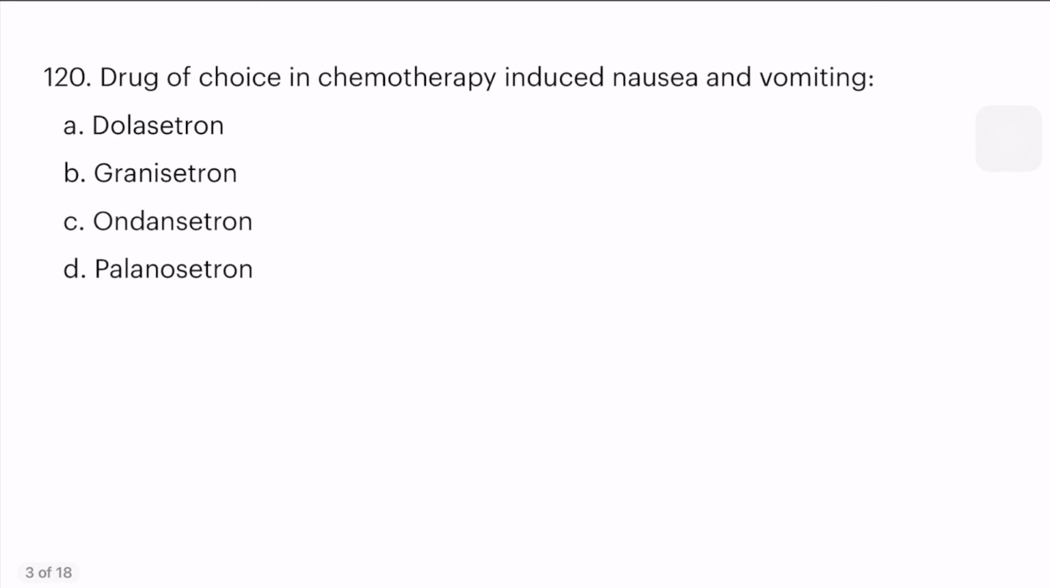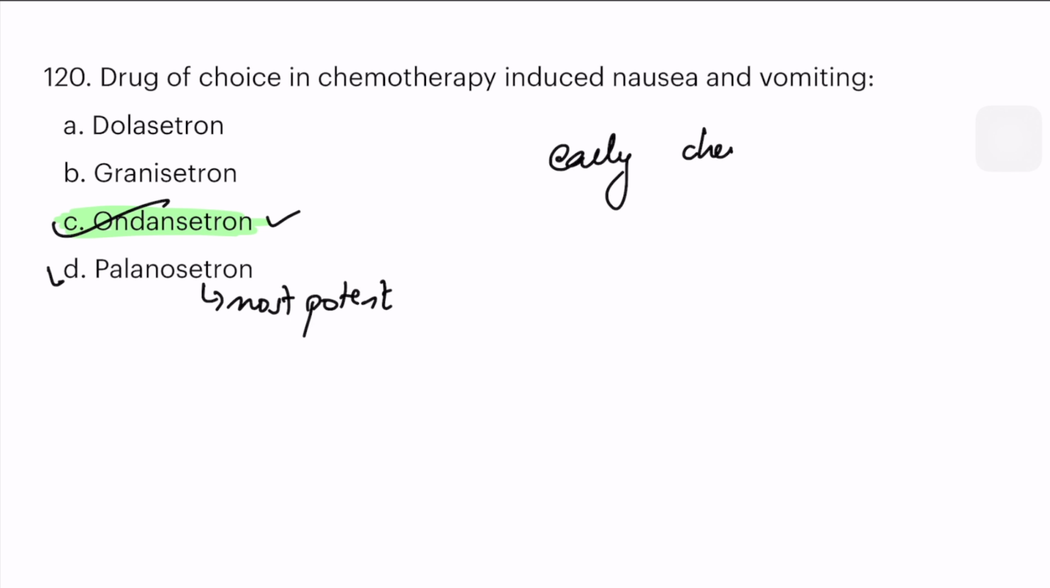Right. Drug of choice for chemotherapy induced nausea and vomiting. Straight question, no confusion. Its answer is ondansetron. But which is the most potent 5-HT3 inhibitor? It is palonosetron. This is most potent, but still the drug of choice is ondansetron only. Okay, this is the right answer. And in case they ask early chemo-induced nausea and vomiting, still mark ondansetron.